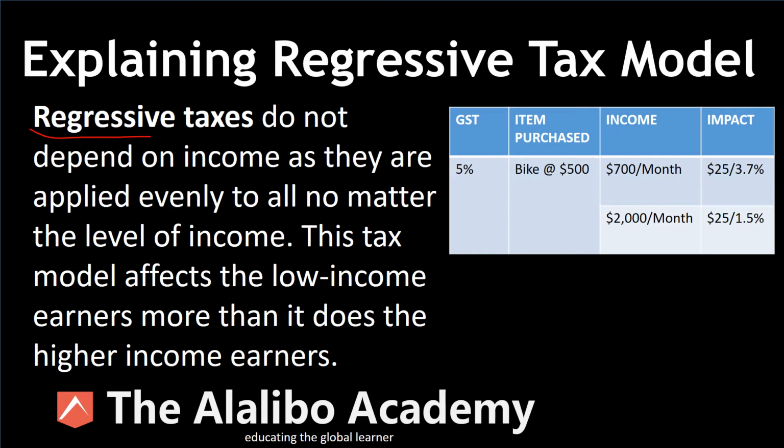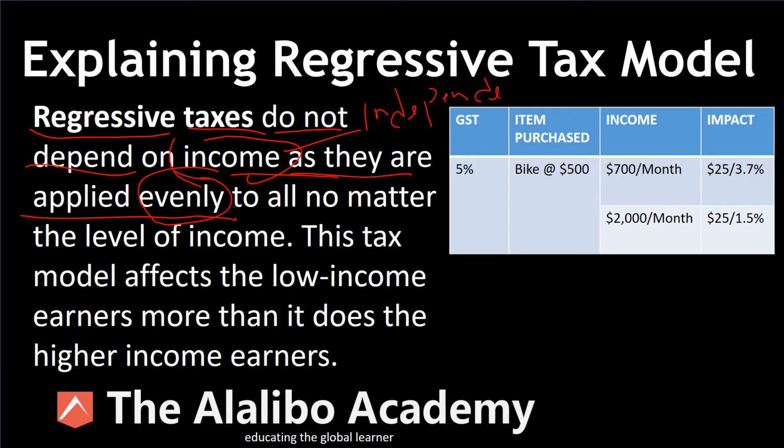It says here that regressive taxes do not depend on income. So they are independent of income as they are applied evenly, and this is the key word here, please. Evenly is the key word here. It doesn't depend on income, so it's independent of income, and it's applied evenly to all, no matter the level of income. And this is the unique aspect of this type of taxation. It is applied evenly across the board, regardless of income, regardless of circumstances. It doesn't matter. It's applied across the board.